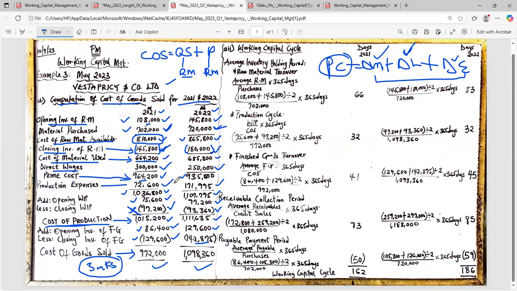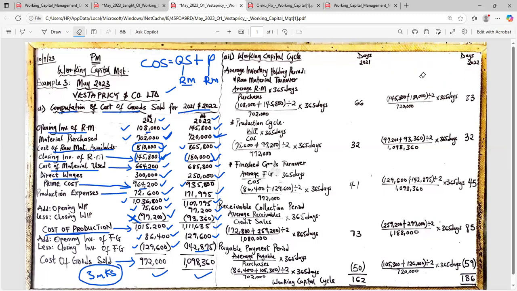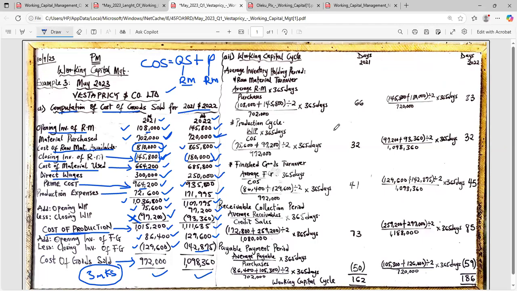Now come to my solution. Look at it here. Let me clean this up. I did it here. Now, just take a look at my solution. Working capital cycle. This is always measured in either days, months, or years. That should not be a problem.